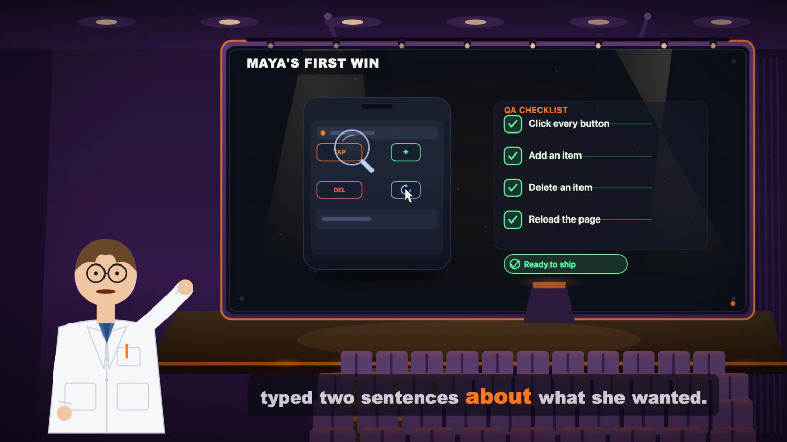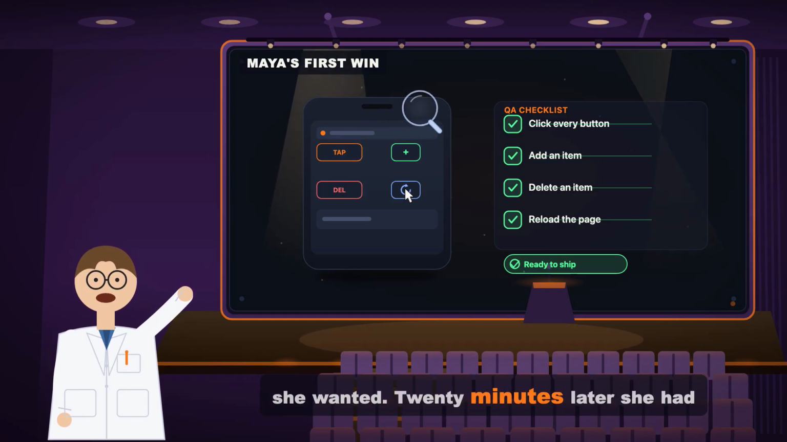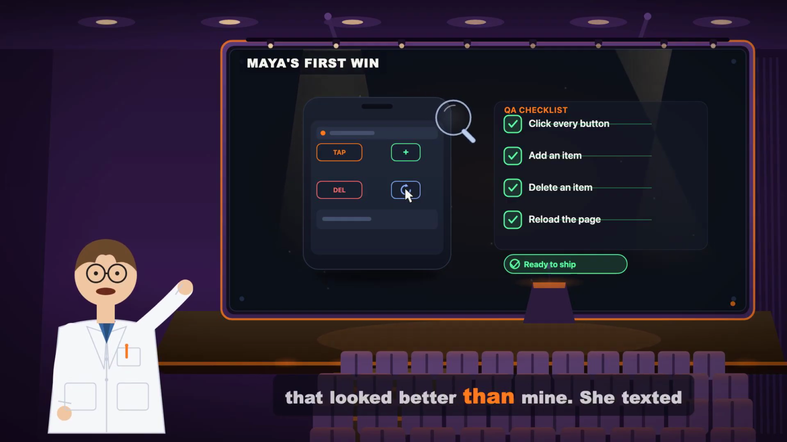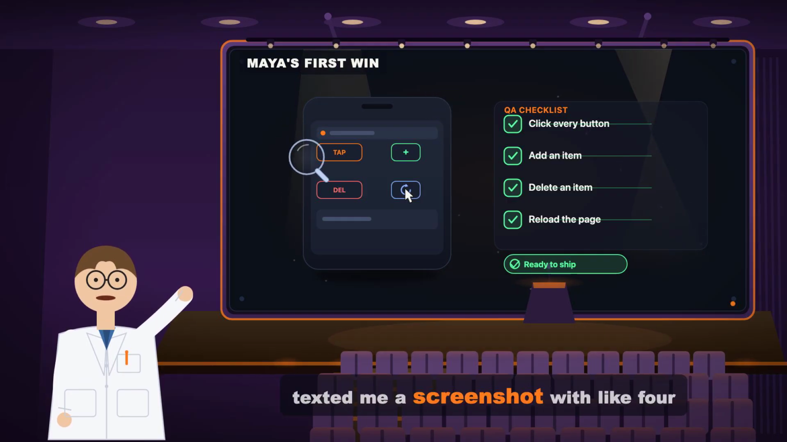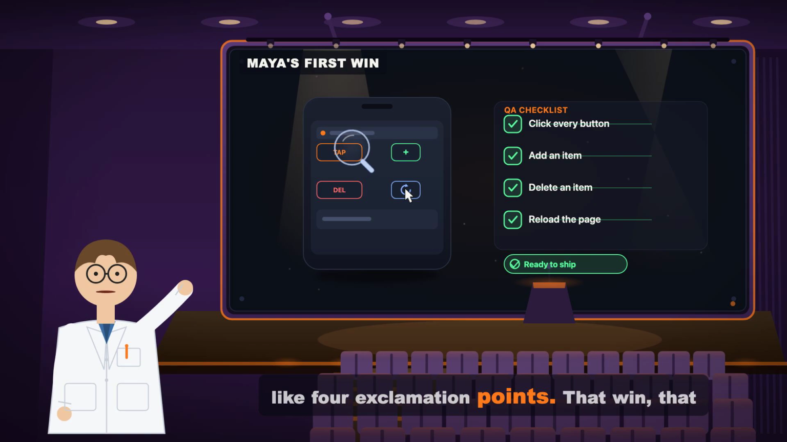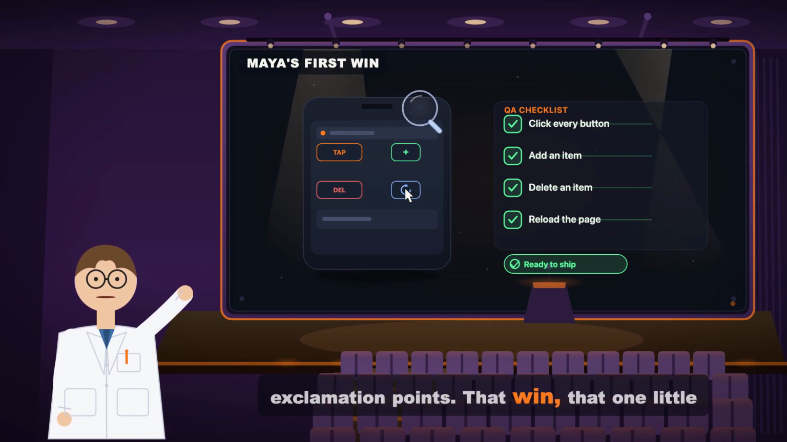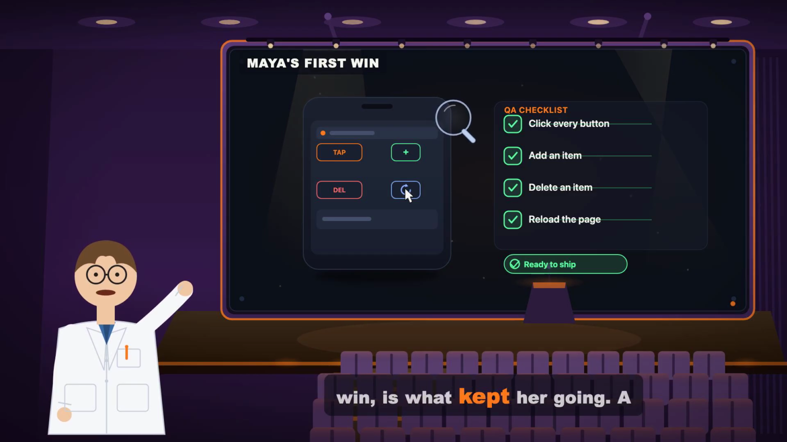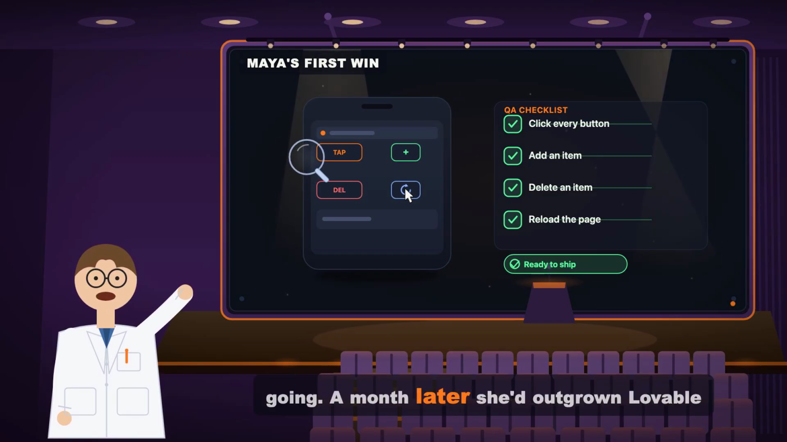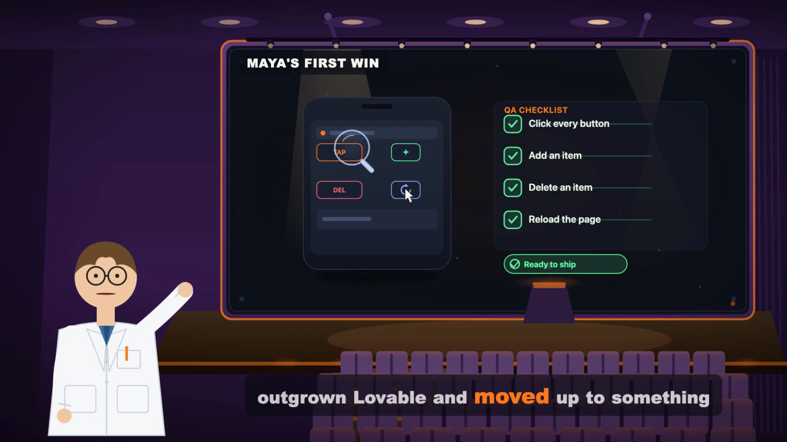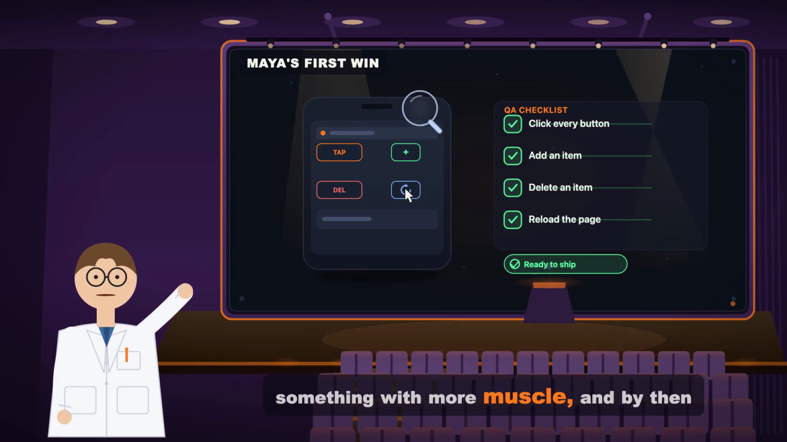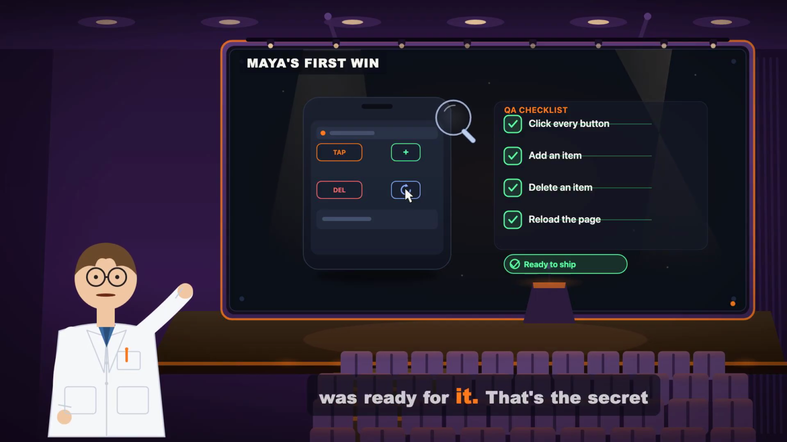She typed 2 sentences about what she wanted. 20 minutes later, she had a booking page that looked better than mine. She texted me a screenshot with like 4 exclamation points. That win, that one little win, is what kept her going. A month later, she'd outgrown Lovable and moved up to something with more muscle. And by then, she was ready for it.